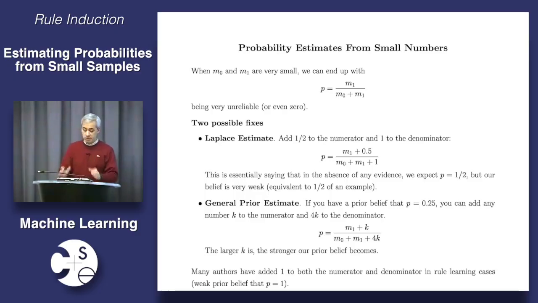So these numbers are very easy to play with. This is sort of like what you would call the general prior estimate, or the M estimate, because you call that number M. But this is a couple of numbers that are really worth putting in there and really playing with when you're applying rule induction to some problem. Okay? And this is much easier than dealing with chi-square and all of that stuff that we're forcing you to do in decision tree induction. We just picked the most painful method because we want you to suffer.